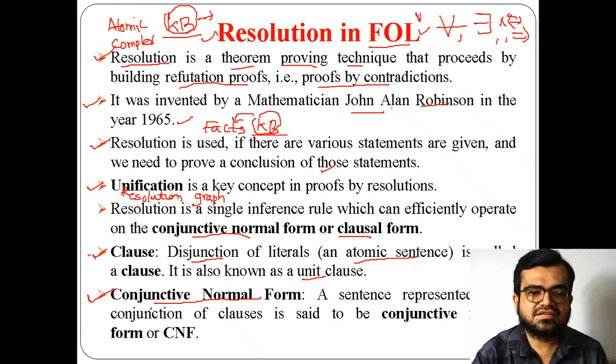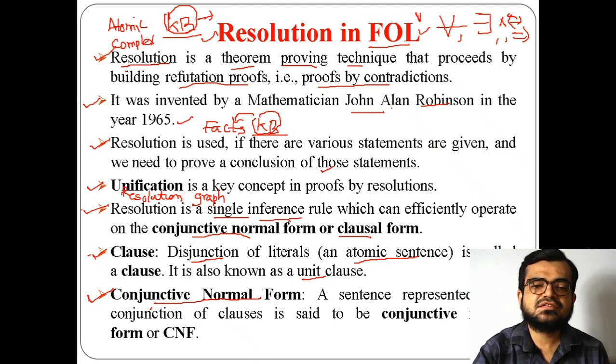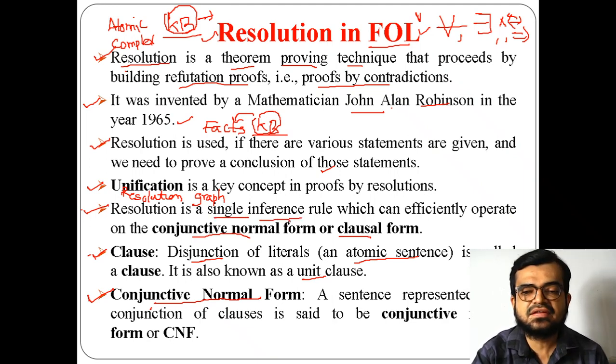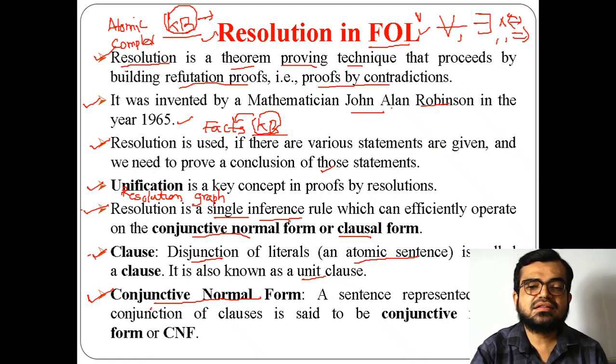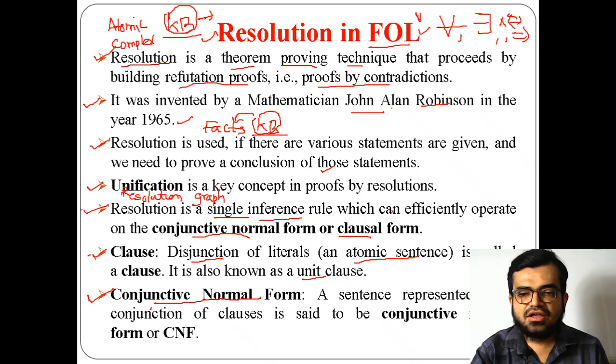So that's why you can say that resolution is an inference rule, a single inference rule. Inference means something you are obtaining from the given set of facts, or some fact you are proving from the given set of facts. And that can operate on CNF.